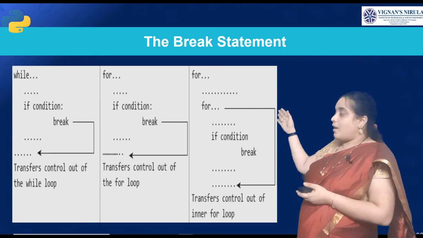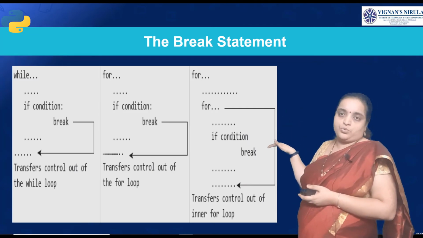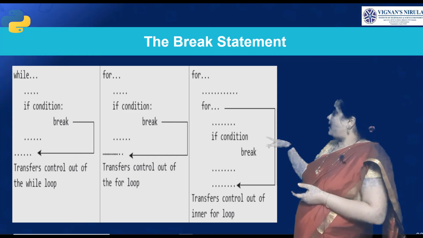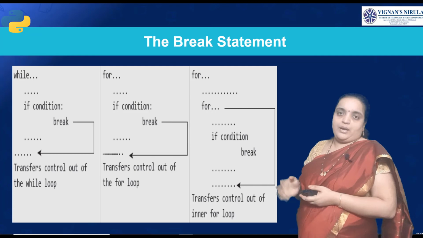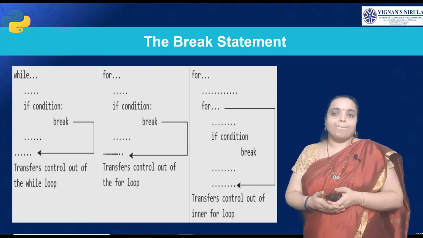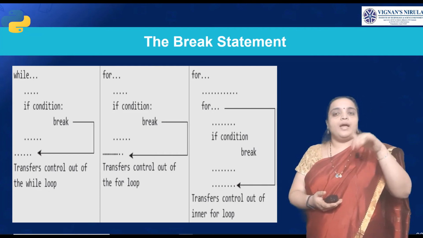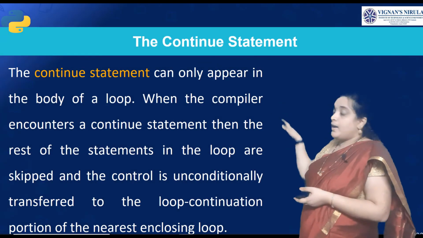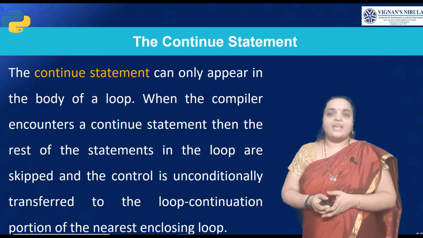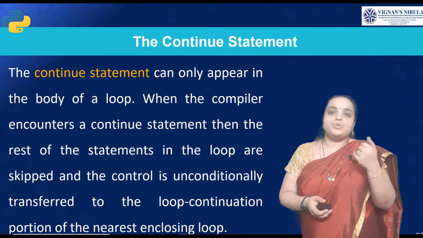In the inner for loop also we can use the break statement. If you do that, the inner for loop will be come out of, and the outer for loop will not come out. Is that clear? So control comes out of the inner for loop, not the outer for loop, when you use it in nested loops. Clear?